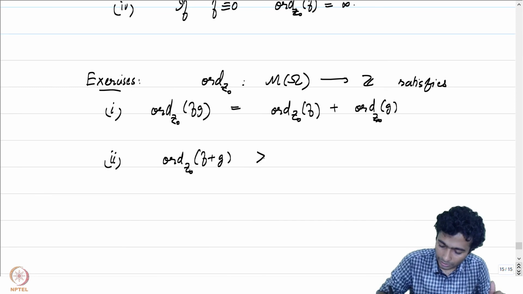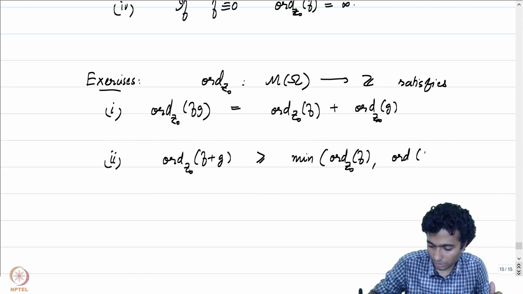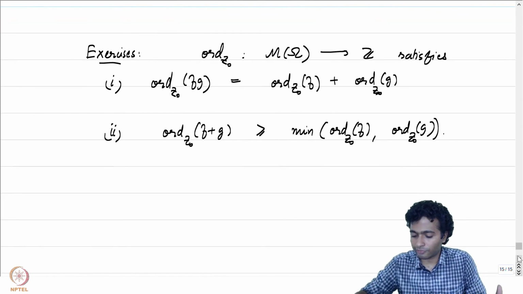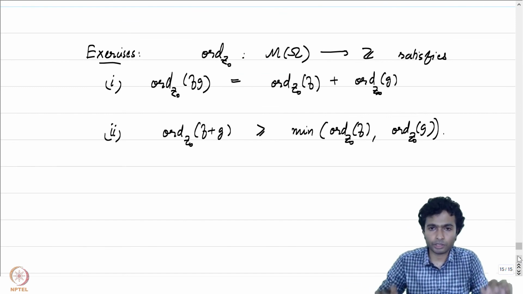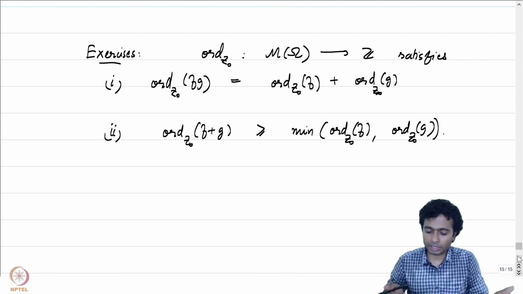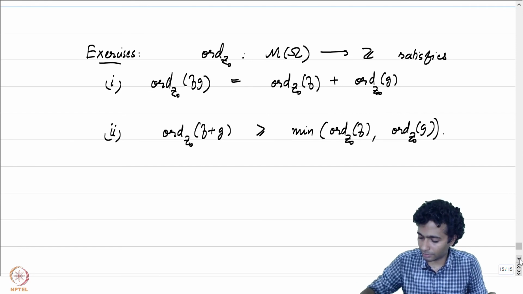That's going to be greater than or equal to the minimum of order of f at z0 and the order of g at z0. If order of f at z0 is not equal to order of g at z0, then this is an equality. If they are equal, then it could happen that the inequality is strict. Anyway, these are interesting exercises to sit down and check.